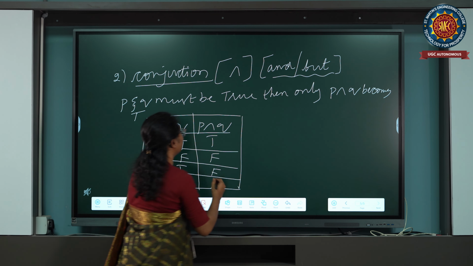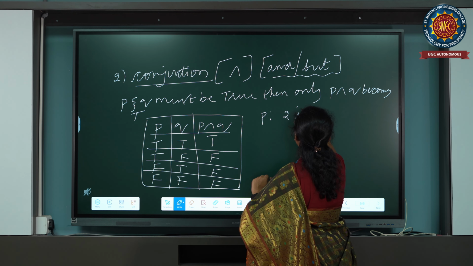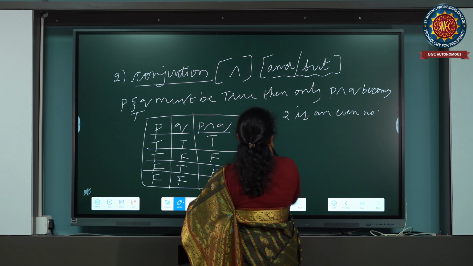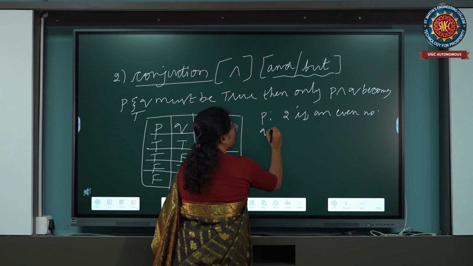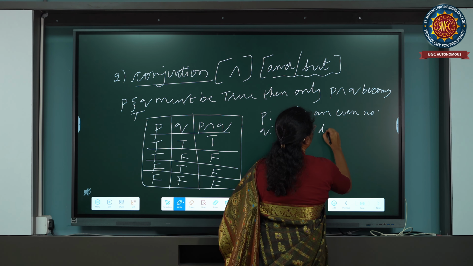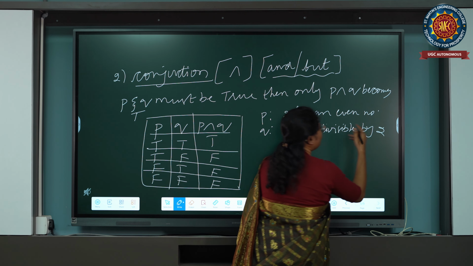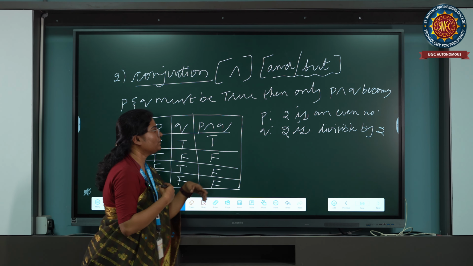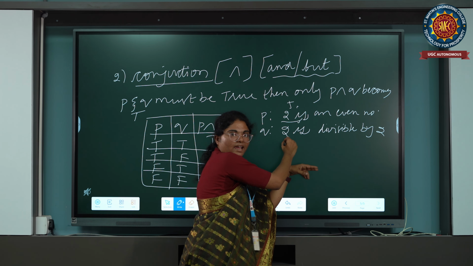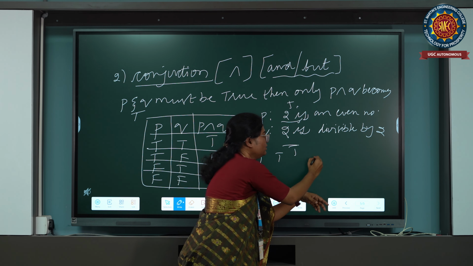Okay, we'll see the example. P: 2 is an even number. Q: 2 is divisible by 2. Time being, I have taken this example. The first part is true and the second part is true. So both are true, and the final result is also true.